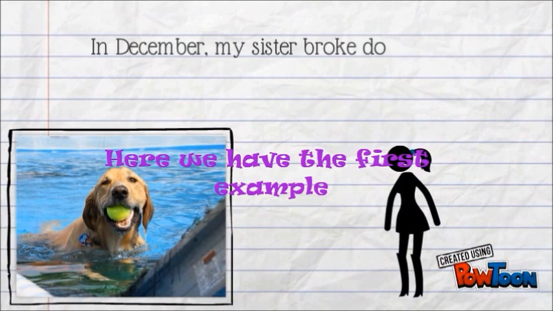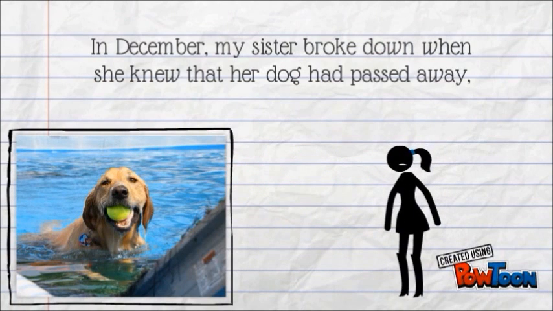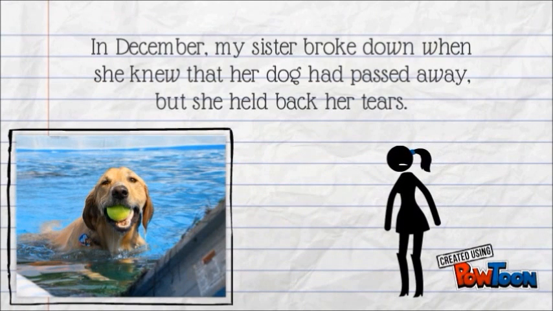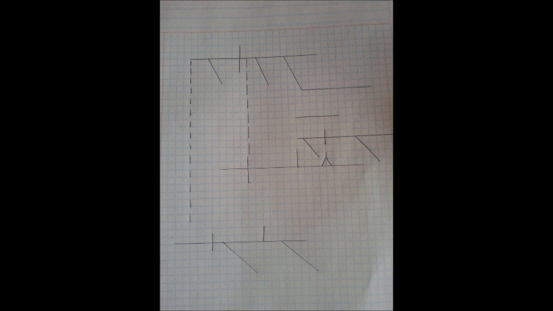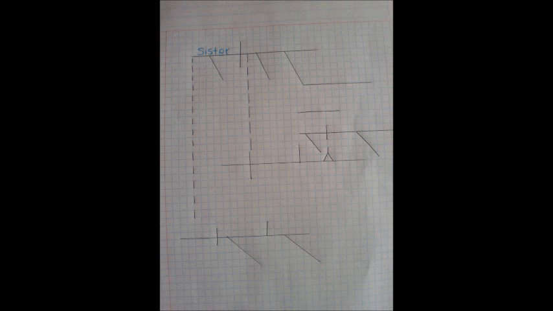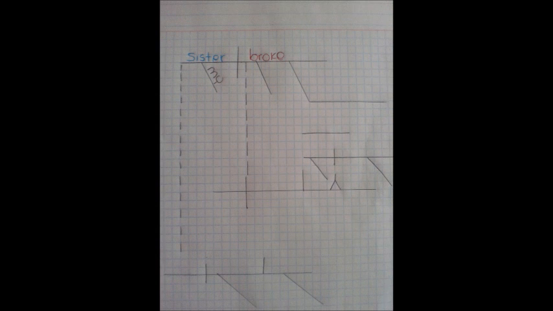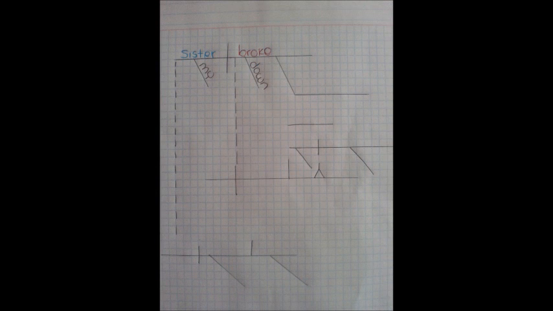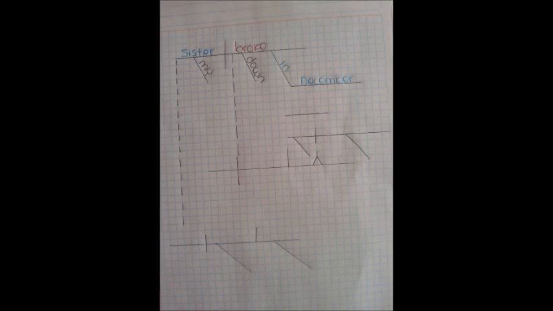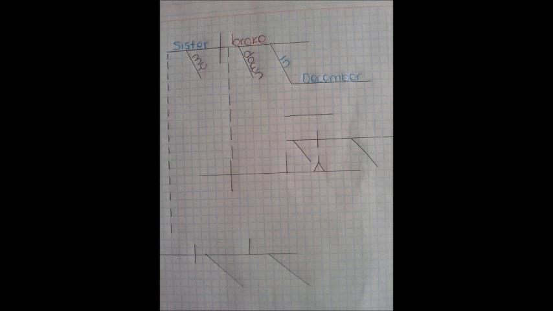In December, my sister broke down when she knew that her dog had passed away, but she held back her tears. Here, sister is the common noun and the subject of the main clause. My is a possessive adjective that modifies sister. Broke is a verb in simple past. Down is a preposition. In December is a prepositional phrase in which in is a preposition and December is the object of the preposition and a proper noun.